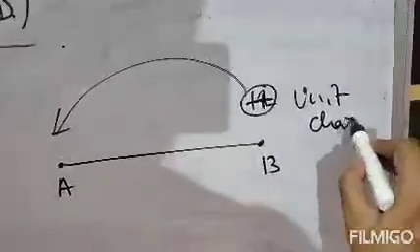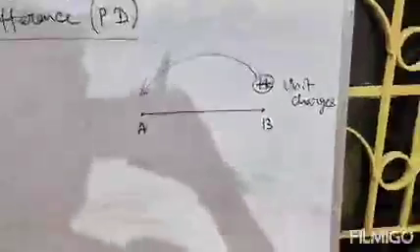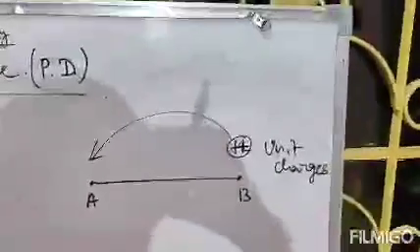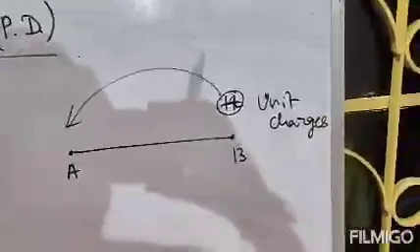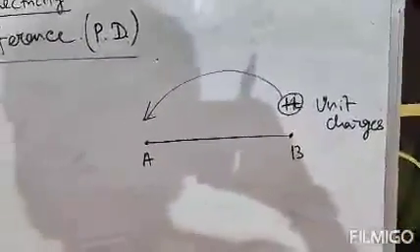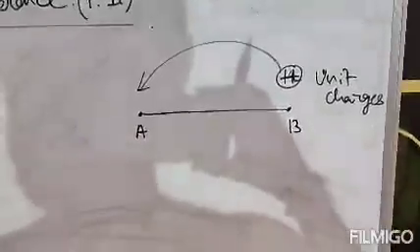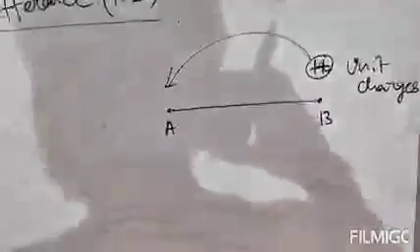Clear? So you want to carry a unit charge from B to A. What will you need to do? You will need to spend some energy, or do some work. You need to do some work to carry a unit charge from B to A. So the work done to carry unit charge from B point to A point is your potential difference.